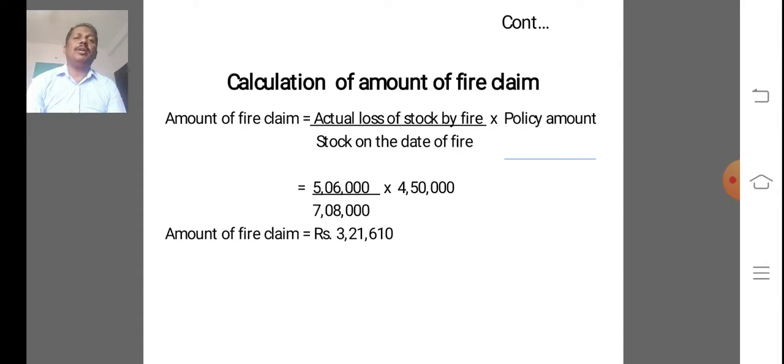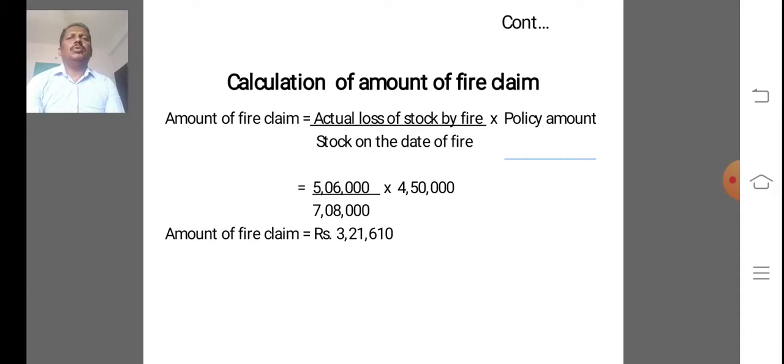What is the formula? Amount of fire claim is equal to actual loss of stock by fire divided by stock on the date of fire into policy amount. We can alter it: amount of fire claim is equal to policy amount into actual loss divided by stock on the date of fire. So in this problem, what is the actual loss of stock?